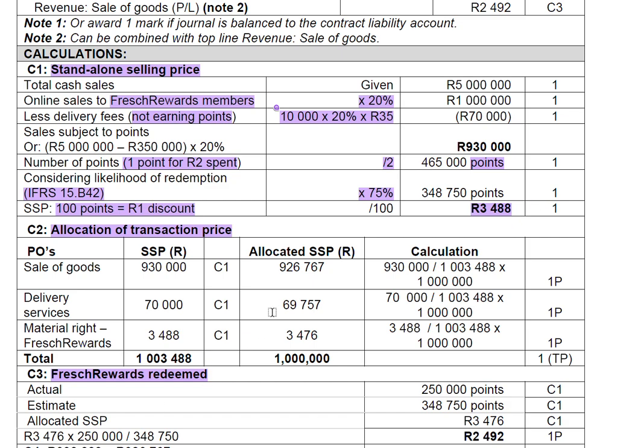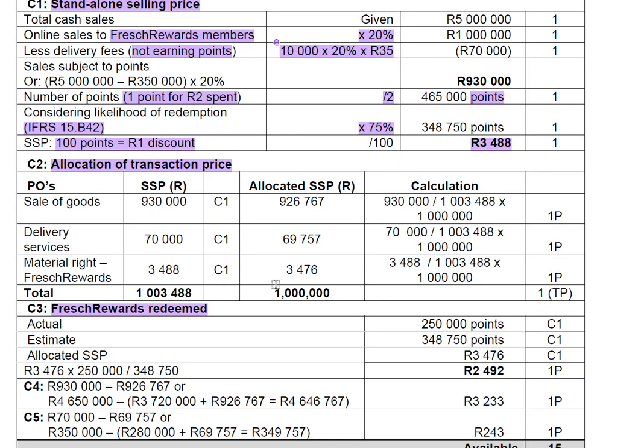I need now to allocate. Then how do I make an allocation? Now I'm going to say, actually, by the way, in this 1 million, I need to add this amount for the points, because actually the sales should include this amount for the points. Now, what we're going to do, we already know that the sales of goods is 930, right? And then we already know that the other thing you're aware of is delivery, it's 70. And then we already know that this amount for points is 3,488.